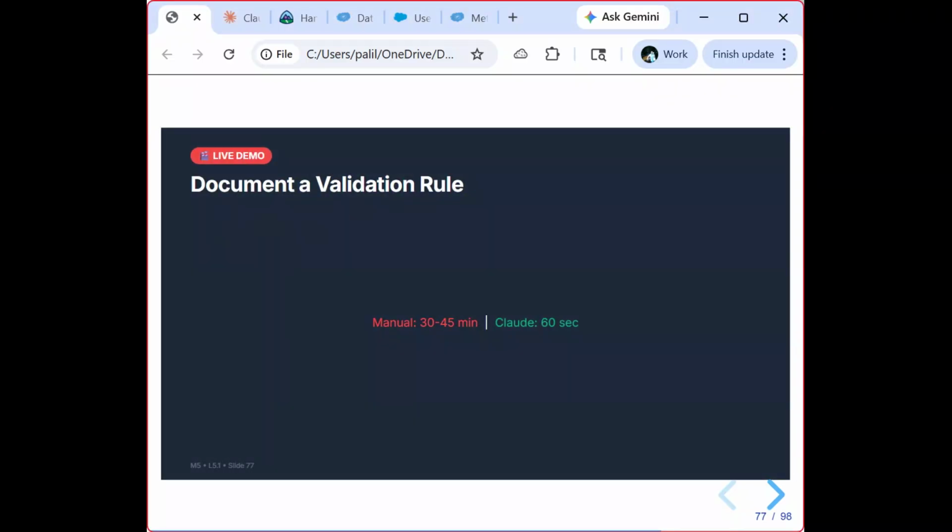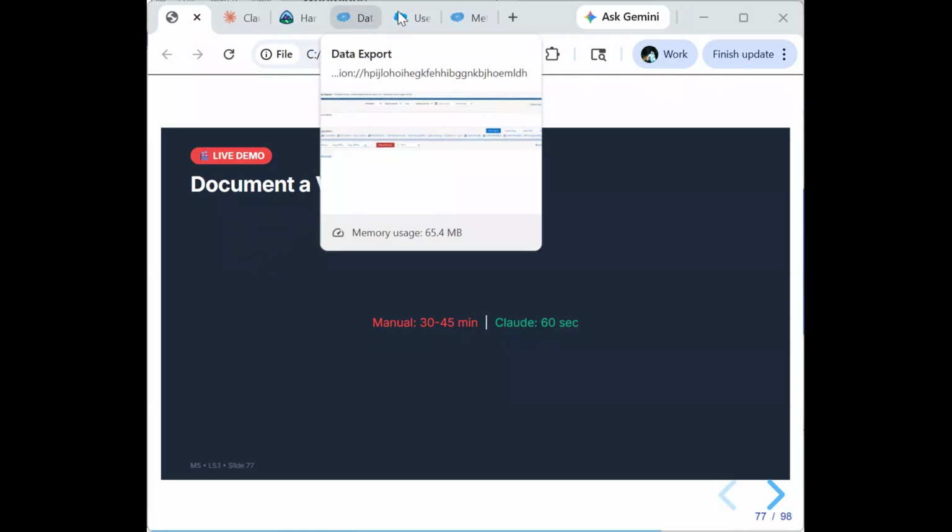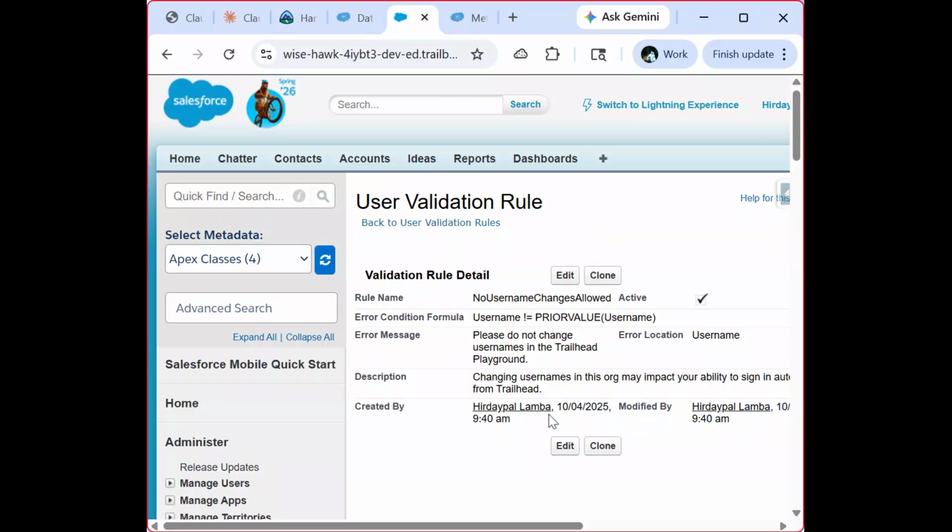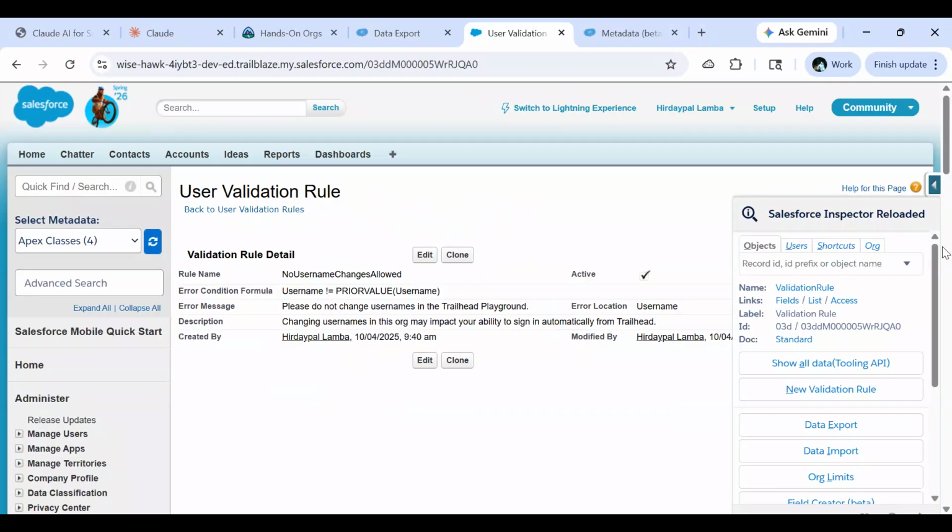Let me show you. I'll document a validation rule. Let's look at that particular validation rule first. Take, for example, this particular validation rule. The very first thing we need to do is get the metadata, the context of this validation rule. To do that, we will take help of Salesforce Inspector.